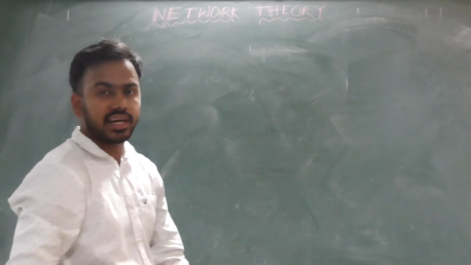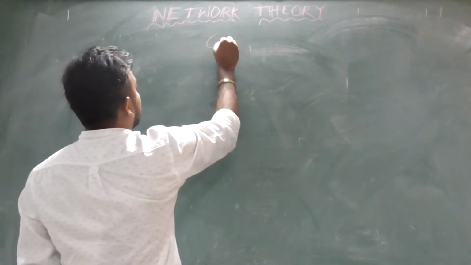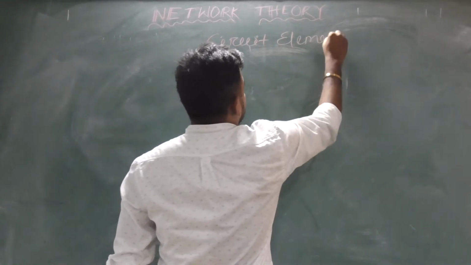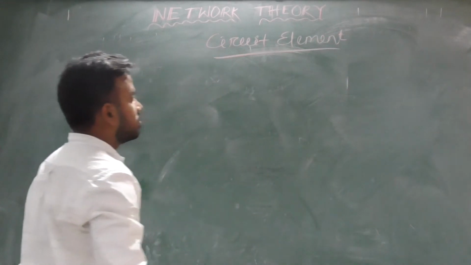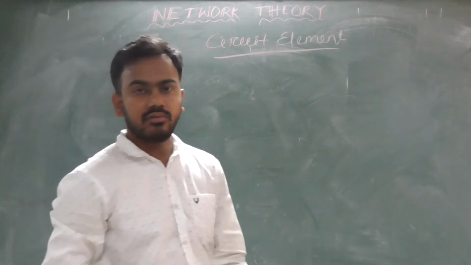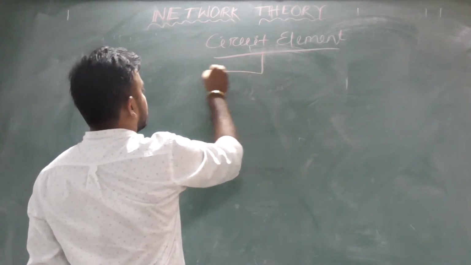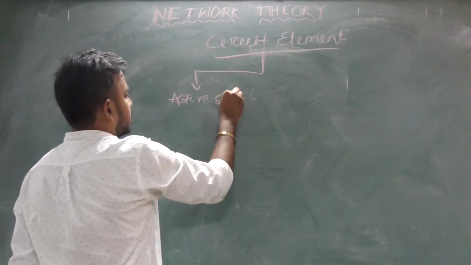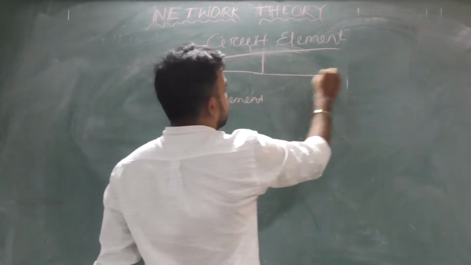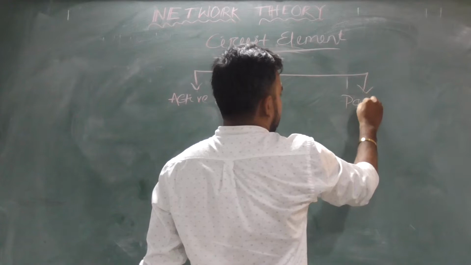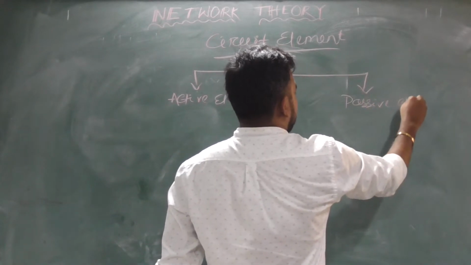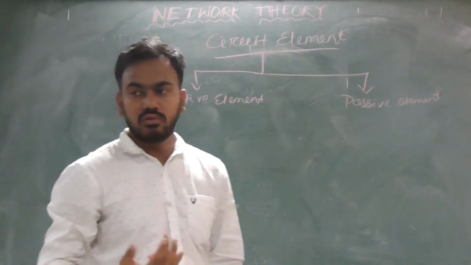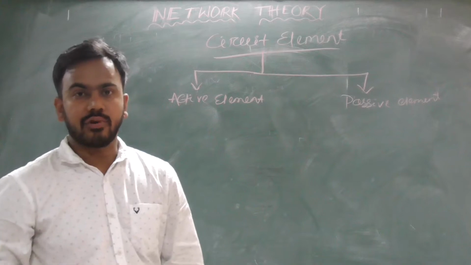Now what are circuit elements? We will study circuit elements. Circuit elements can be divided into two parts. The first one is the active element, the second one is the passive element. So circuit elements may be classified into two categories: one is active element, second one is passive element.